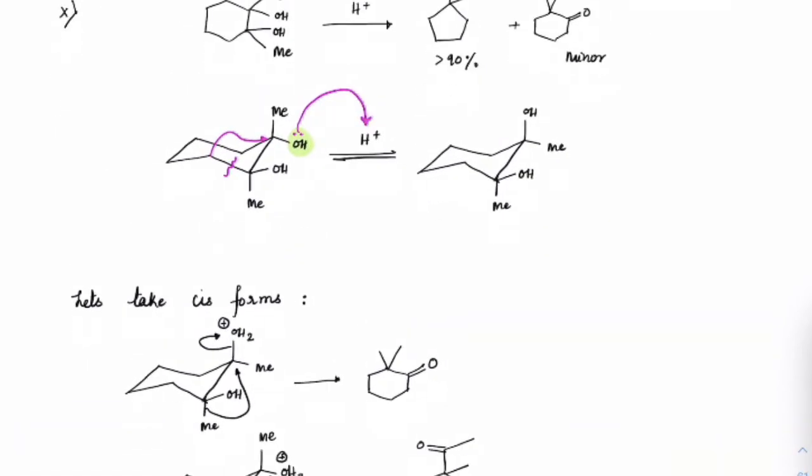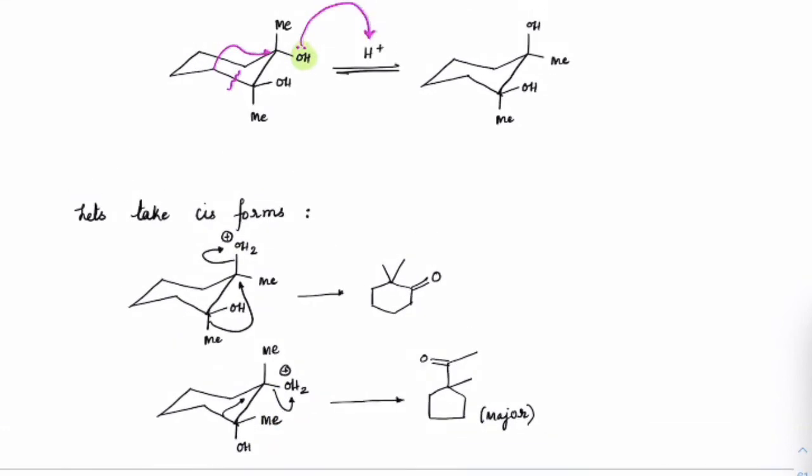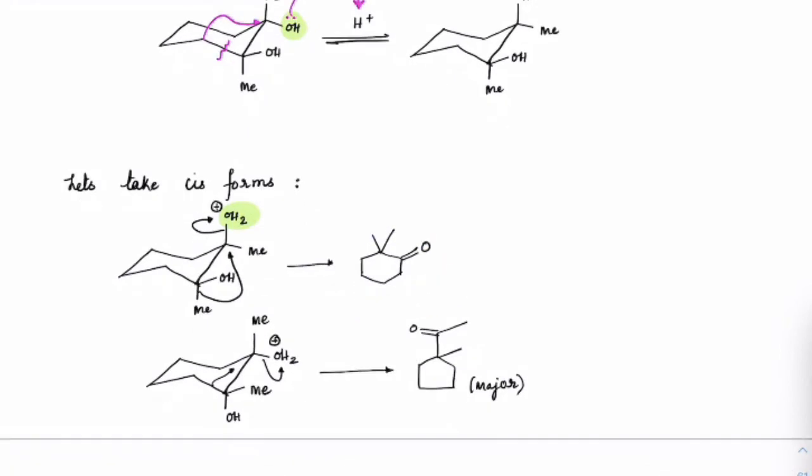So I've shown you how to check even if you take the cis case or the trans case. Suppose I take only the cis case, both sides. In one case I can have this OH2 on the axial side, remove that and migrate this methyl, so I will get this cyclohexanone. In the other case, at this equatorial position, remove that OH2 and attack from this carbon position, so you will get this as the product. And like I said, this would always be the major product.